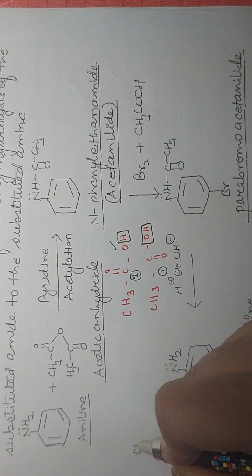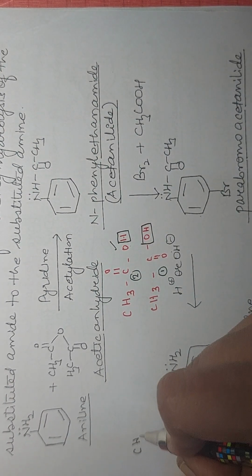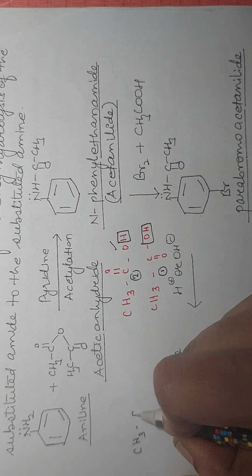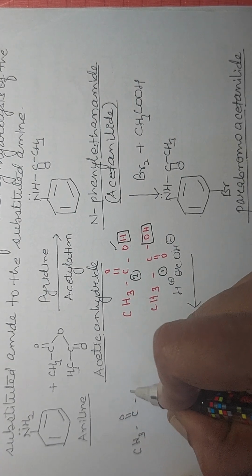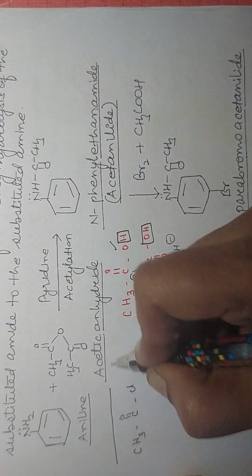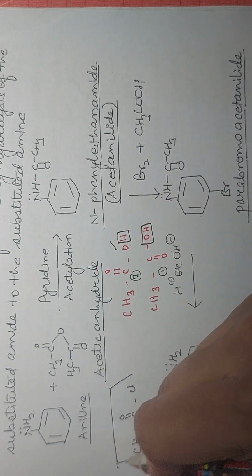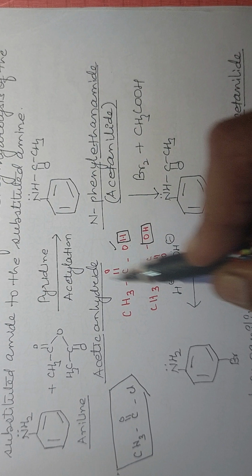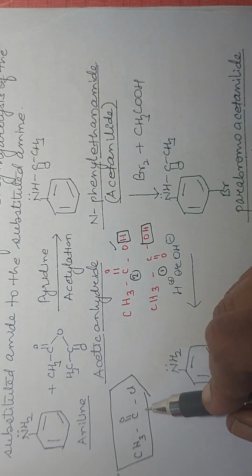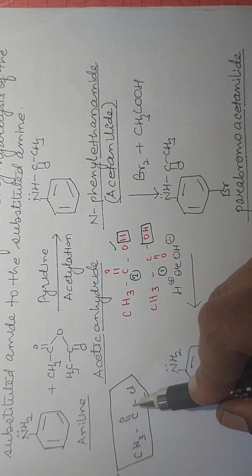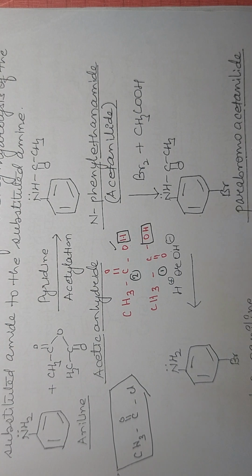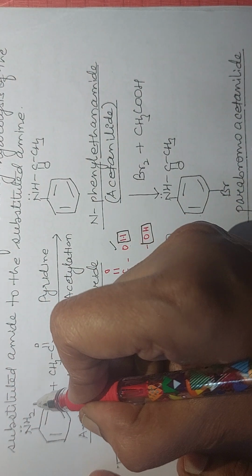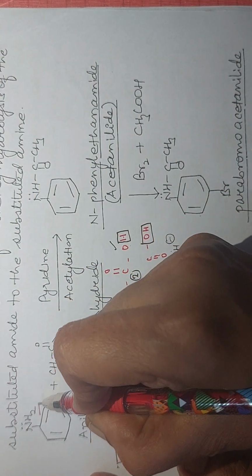When you use acid chloride, this is CH3COCl. When you use CH3COCl, it is called acylation. When you use acetic anhydride, acetylation. Acid chloride, it is acylation. Then what will happen? The reactivity is decreased by acetic anhydride.